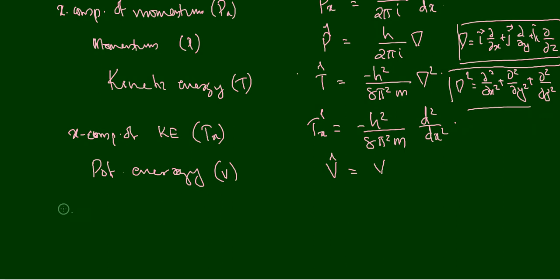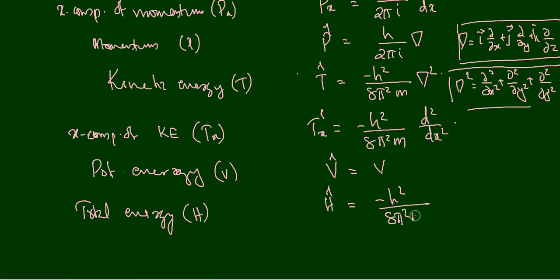And if you are looking at the total energy of the system, for example, we can write it as H, and corresponding to that there is a quantum mechanical operator H cap. That is the sum of the kinetic energy operator plus the potential energy operator, that is the total energy operator. The kinetic energy operator is minus h square divided by 8 pi square m del square, plus the potential energy operator V. That is the total energy operator.